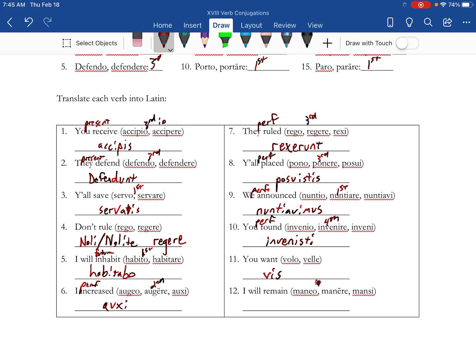Then I will remain. Second, future. So second principal part minus the RE. And then figure out which one of those future endings works with I will. And that's going to be BO.